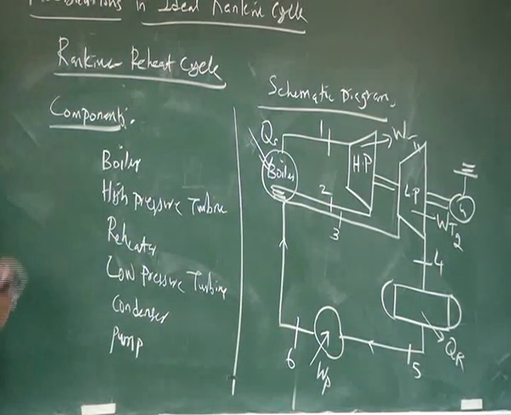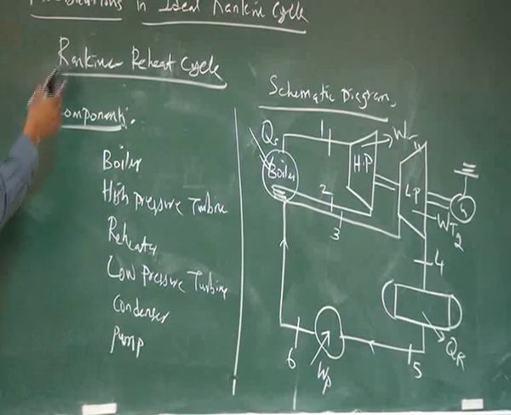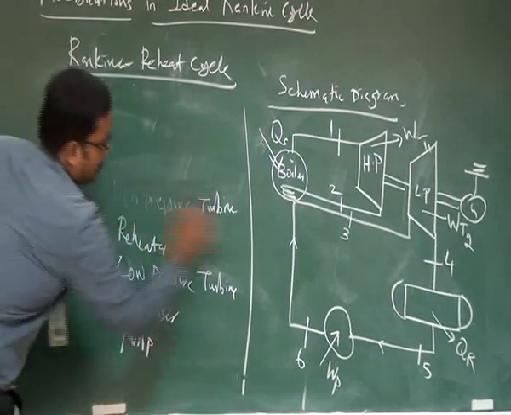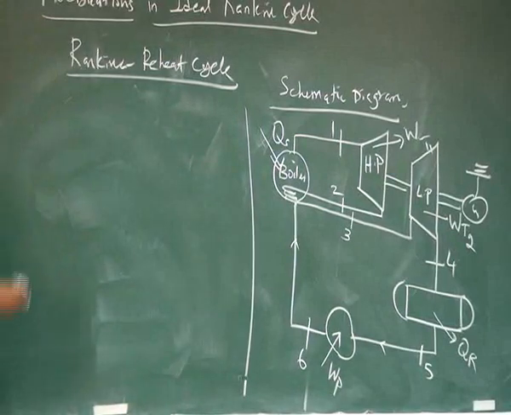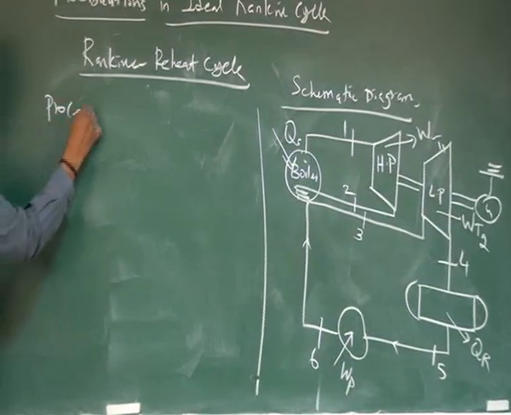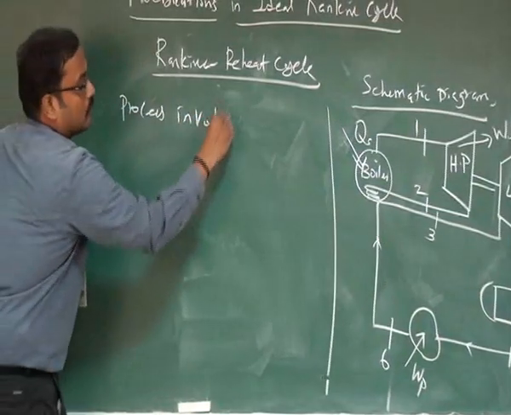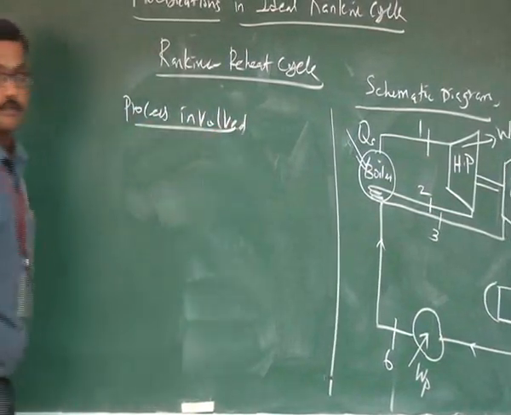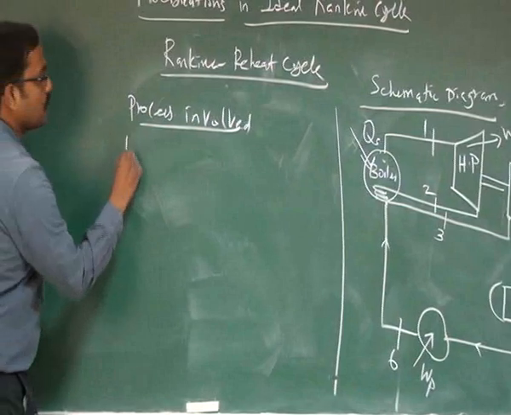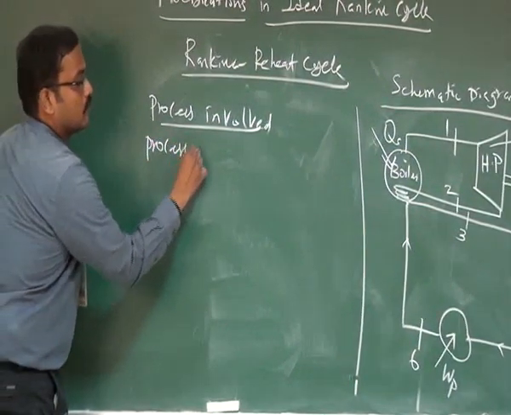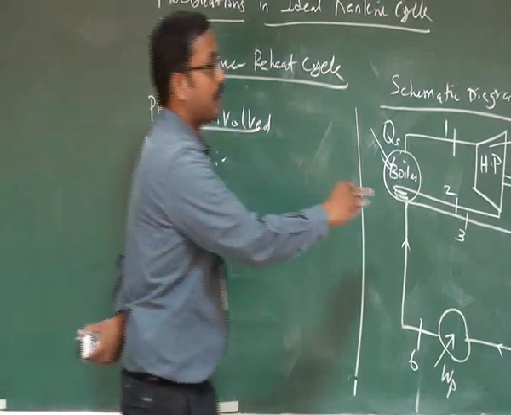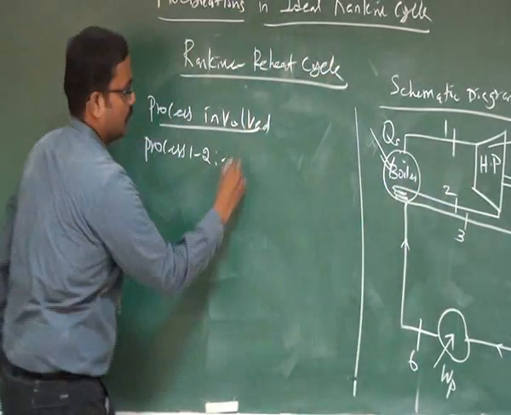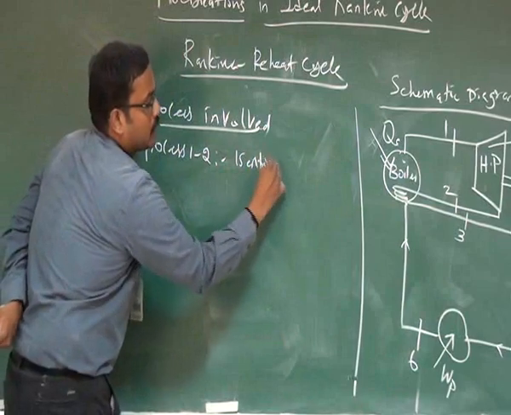Okay, then we have to discuss the processes involved in this Rankine reheat cycle. The process 1 to 2 is isentropic expansion in the high pressure turbine.